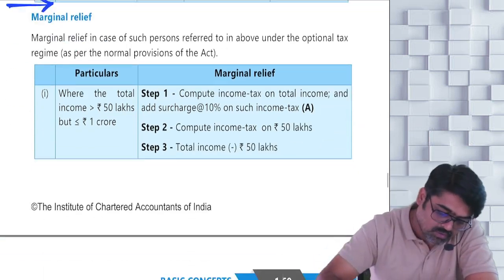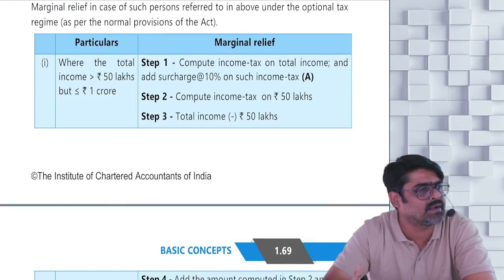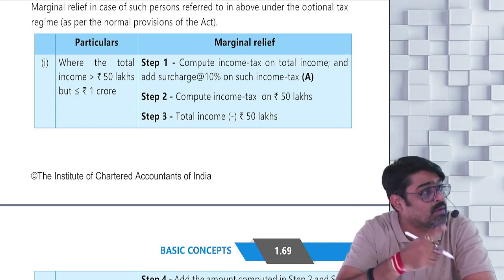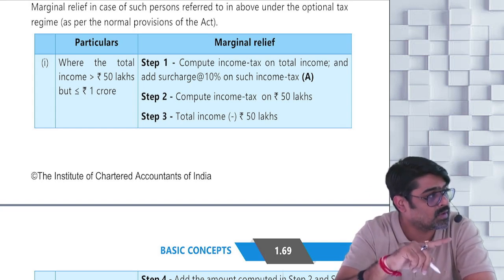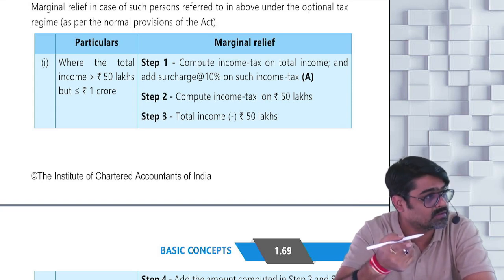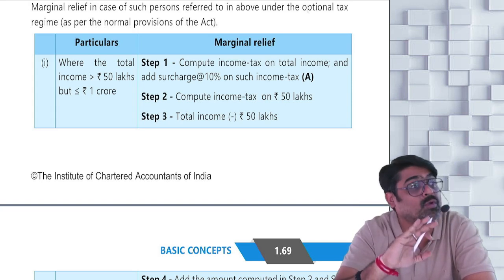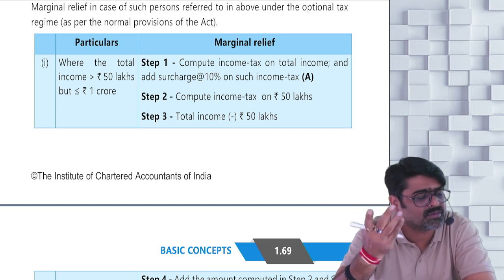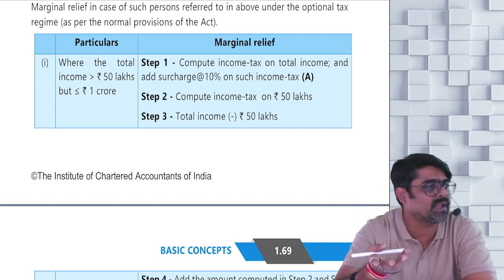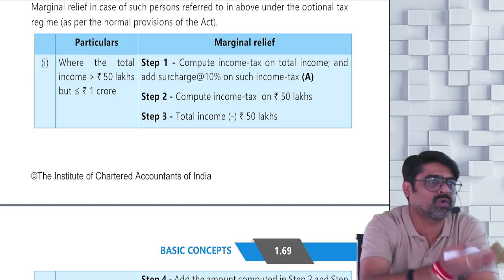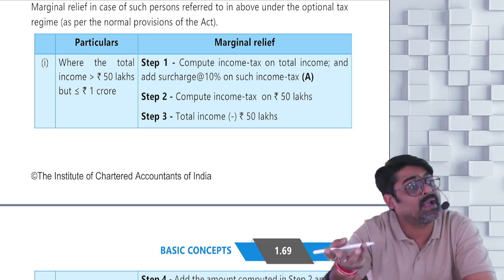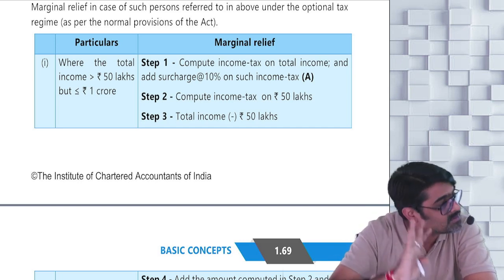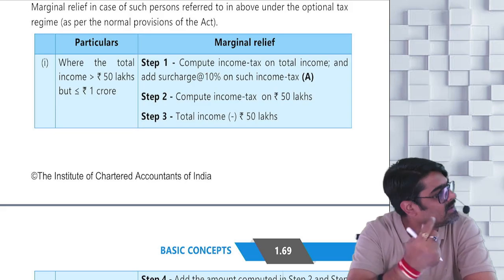Okay? Now, marginal relief concept I have already taught you, in the first chapter itself. If you remember, how to calculate marginal relief? If your total income exceeds 50 lakhs by a very small amount, you will have to pay surcharge also. 2-3 examples we did at that time. Sometimes you apply normal rates, that time also you get marginal relief, and sometimes you apply 115 BSc rates, that time also you get the marginal relief. The concept remains same, only the tax calculation rates will change. Yes or no?